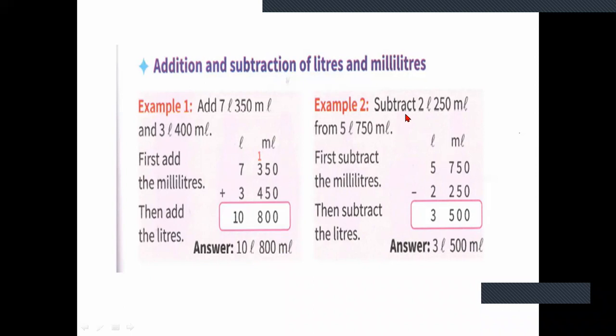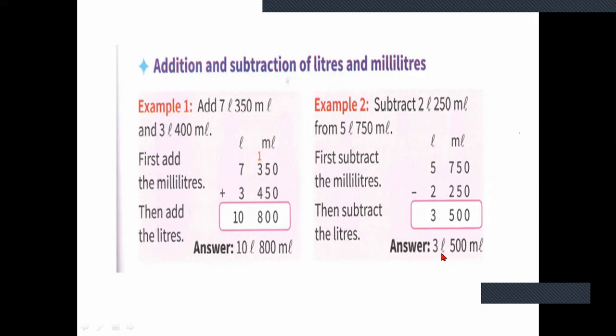Next, subtraction. Subtract 2 liter 250 ml from 5 liter 750 ml. First you have to subtract milliliters, and then only you can pass on to the liters. You should start from the right corner. 0 minus 0 is 0, 5 minus 5 is 0, 7 minus 2 is 5, and 5 minus 2 is 3. So the answer is 3 liters 500 ml.